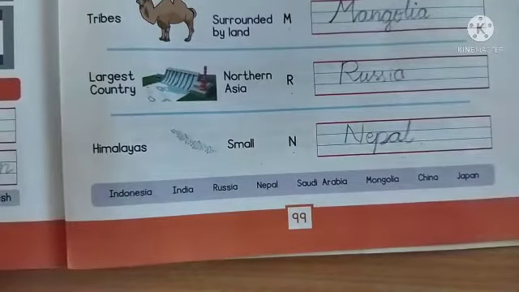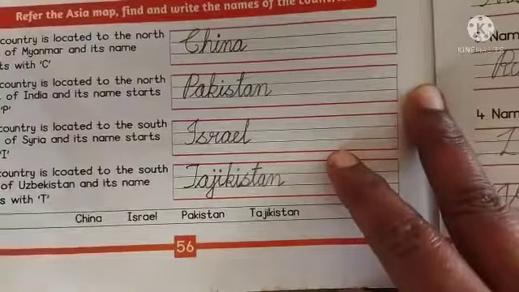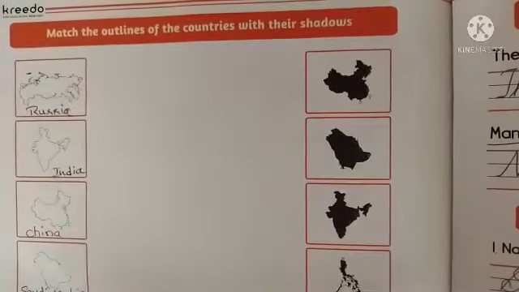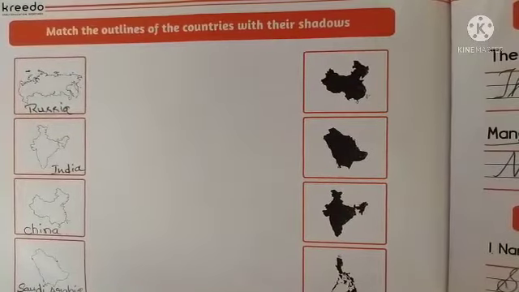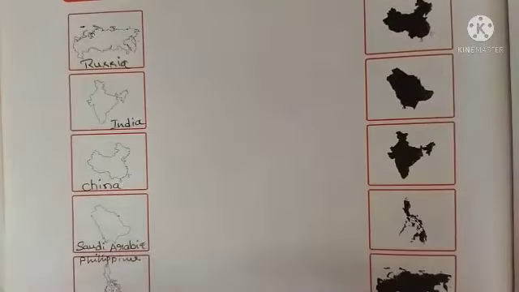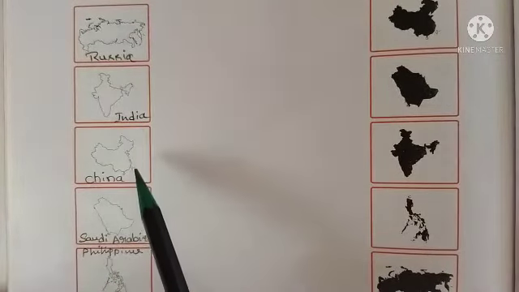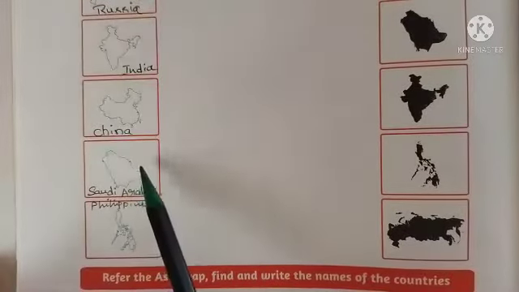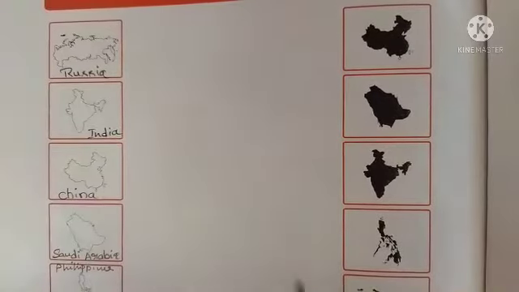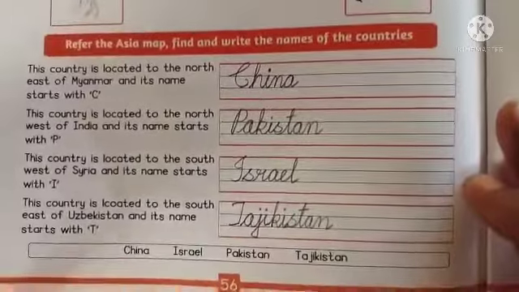Now let us move on to the assignment part in the cognitive practice book. In the cognitive practice book, page number 56, we have an activity to match the outlines of the countries with their shadows. Here are the outline maps. I have also named them. It is Russia, India, China, Saudi Arabia, and Philippines. We have to match the outlines to their shadows. Help your child to match it.